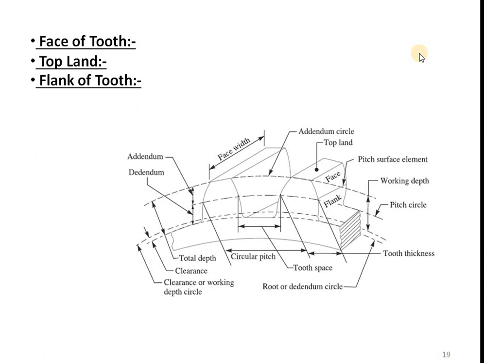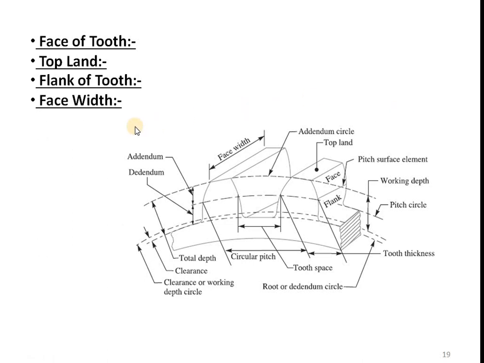The next point is flank of the tooth, similar to face of the tooth. So here you can see the flank, which is again the surface of the tooth below this teeth surface element. The surface of the tooth below the teeth surface element is called the flank, that is, flank of the tooth.